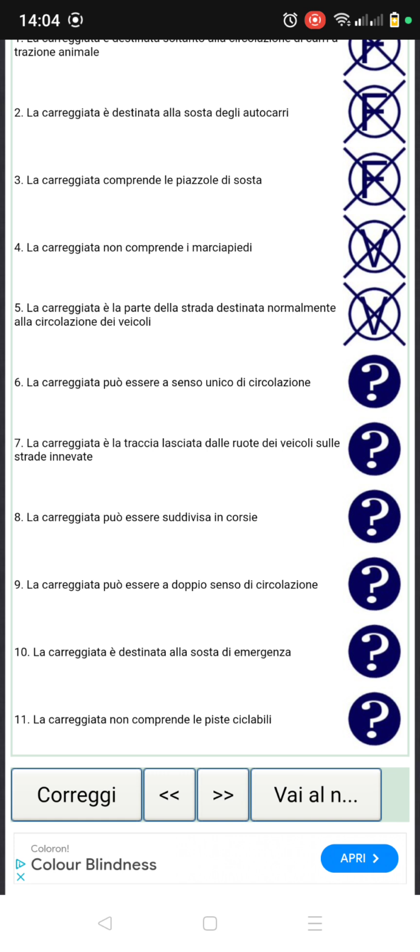Number six, la carreggiata può essere a senso unico di circolazione. Yes, it's true. So the carriageway can be one-way circulation. When you hear the words senso unico di circolazione, it means one-way circulation. So it's true.